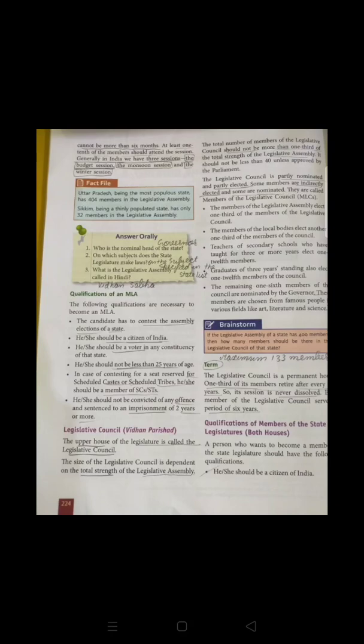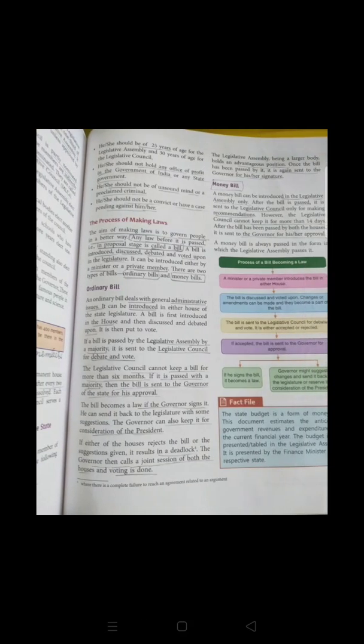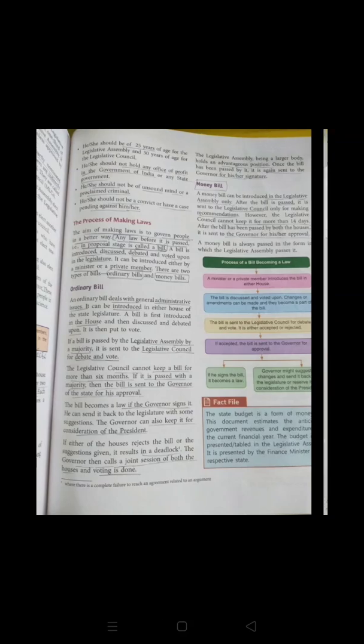Okay, so the qualification of members is that he must be a citizen of India, and for the Legislative Assembly, 25 years of age is mandatory, and for the Legislative Council, 30 years of age is mandatory. Further, we came to know about the process of making law. Firstly, a bill is made, and after that the bill takes the shape of law. There are two types of bill: the first one is the ordinary bill, and the second one is the money bill.